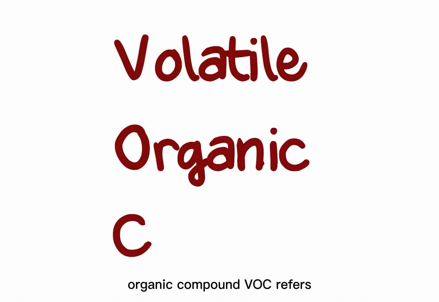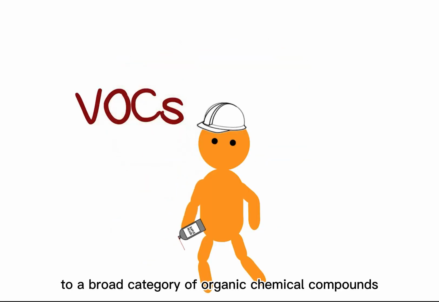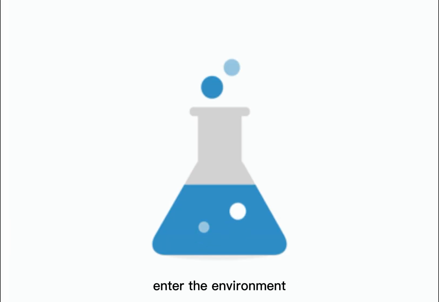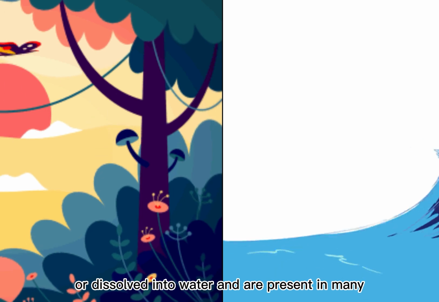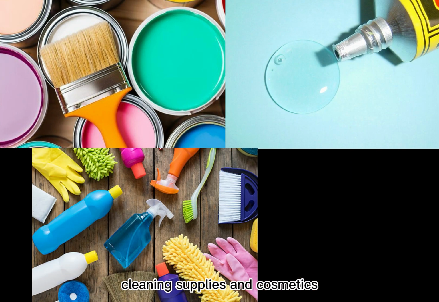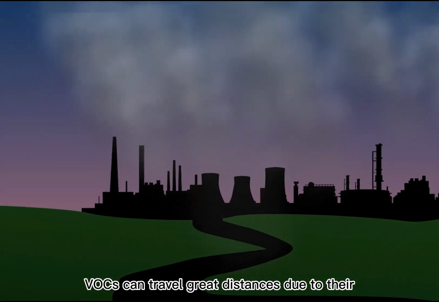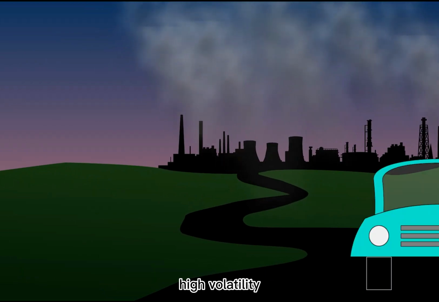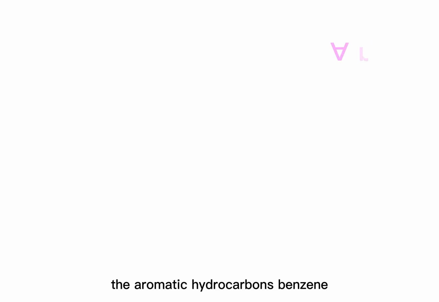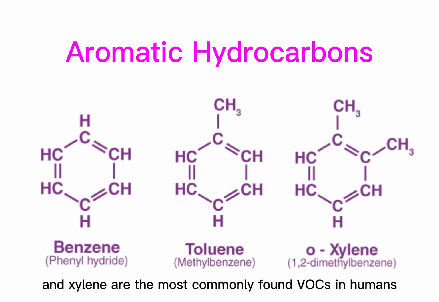The term volatile organic compound (VOC) refers to a broad category of organic chemical compounds that are easily vaporized and that, under typical circumstances, enter the environment or dissolve into water and are present in many everyday items, including paints, adhesives, cleaning supplies, and cosmetics. Once released into the environment, VOCs can travel great distances due to their high volatility, mobility, and strong resistance to deterioration. The aromatic hydrocarbons benzene, toluene, and xylene are the most commonly found VOCs.